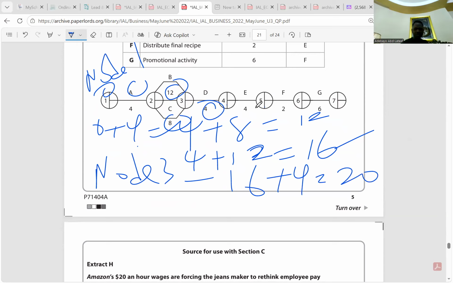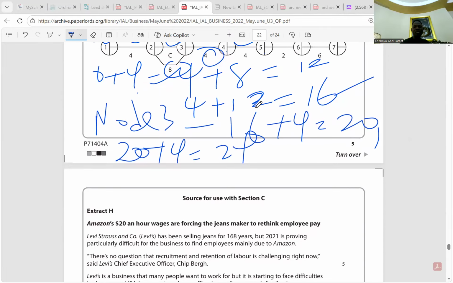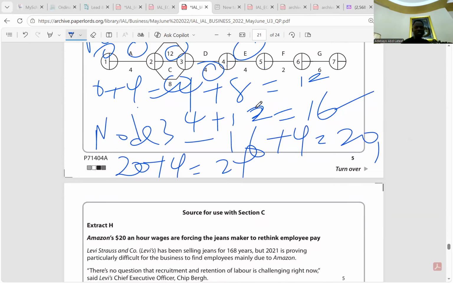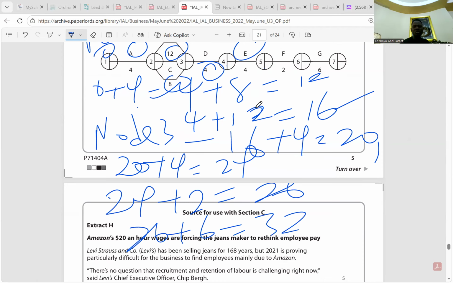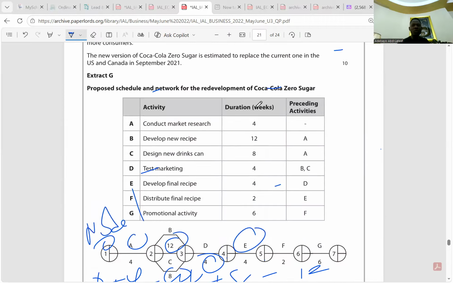Node 5 is 4, which is E. That's 20 plus 4, that's 24. Then node 5 to node 6 is 2, that's F, which is 24 plus 2, which is 26. And node 6 to 7 is 6, that's 26 plus 6, which is 32. So it's going to take 32 weeks. I think that point is clear there, right? Now go back to the analysis.